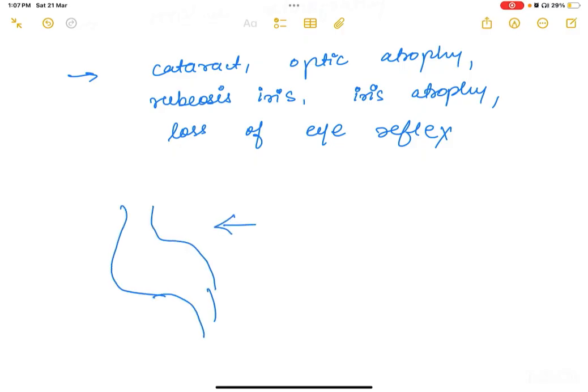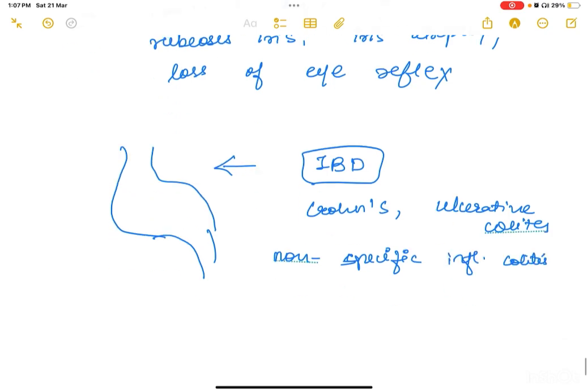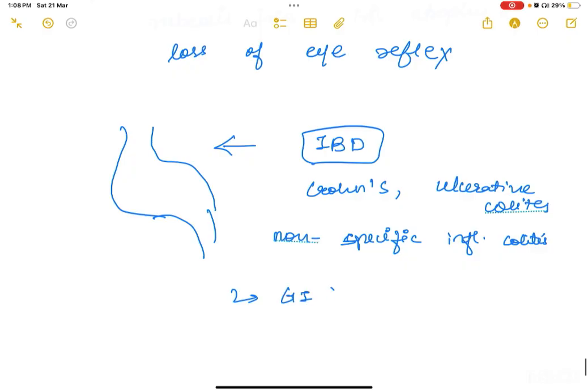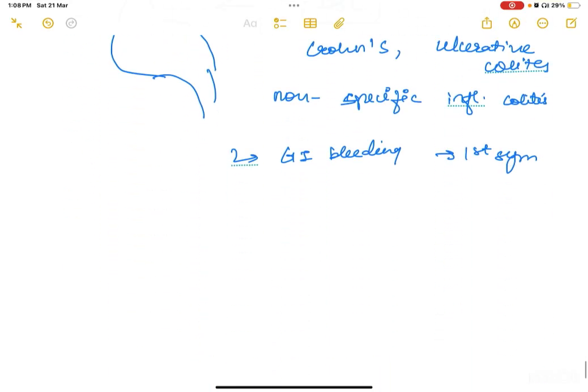Now, as we discussed, in the Indian population there is more incidence of abdominal involvement. So, a patient could have inflammatory bowel disease. What all could you get? It could be Crohn's or ulcerative colitis, or it could be non-specific inflammatory colitis, or he could have gastrointestinal bleeding as the first symptom, right? So, these are your abdominal involvement, ocular involvement, renal involvement, your muscles.